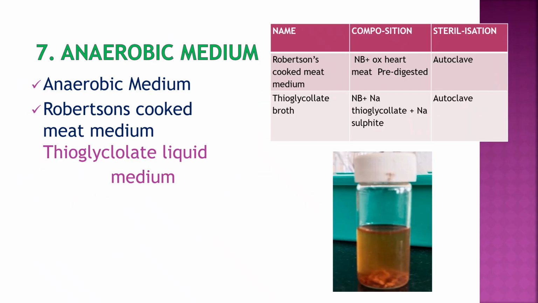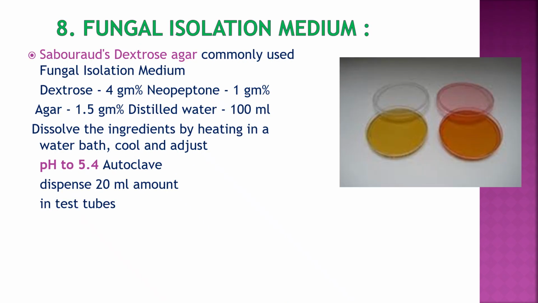Anaerobic medium, so the bacteria which do not grow in presence of oxygen, so media provides deficiency of oxygen in that medium and they are called as anaerobic medium. So they are Robertson cooked meat media and thioglycolate broth media. Some media are there for the growth of the fungi like Candida, Aspergillus, Penicillium, Rhizopus, Cryptococcus.